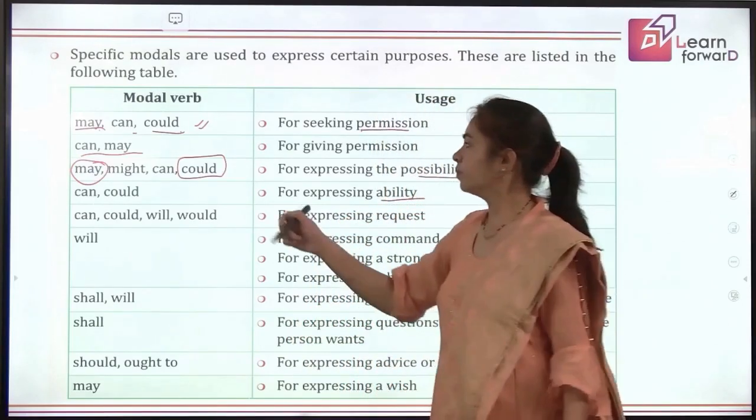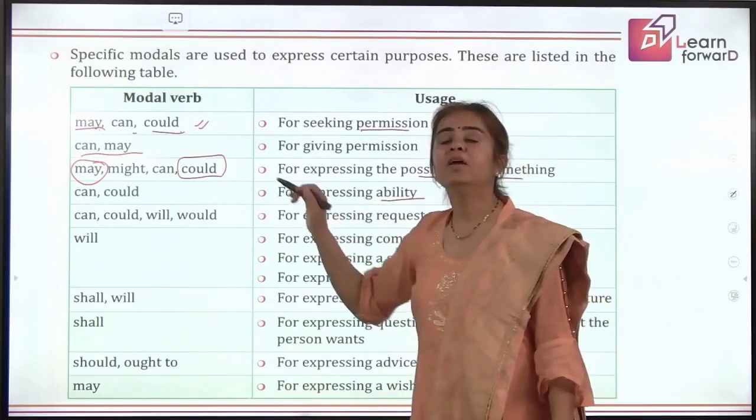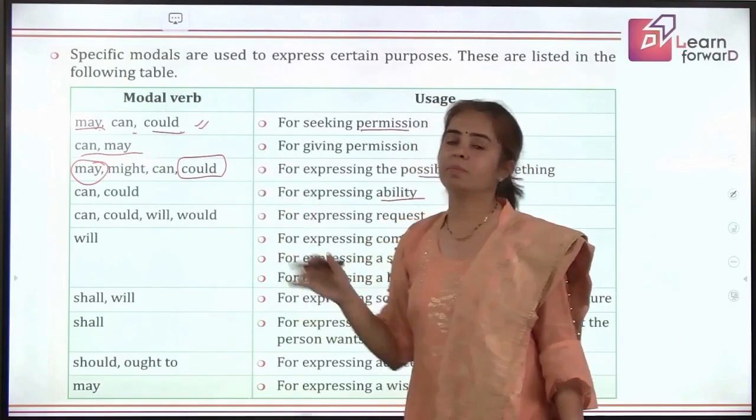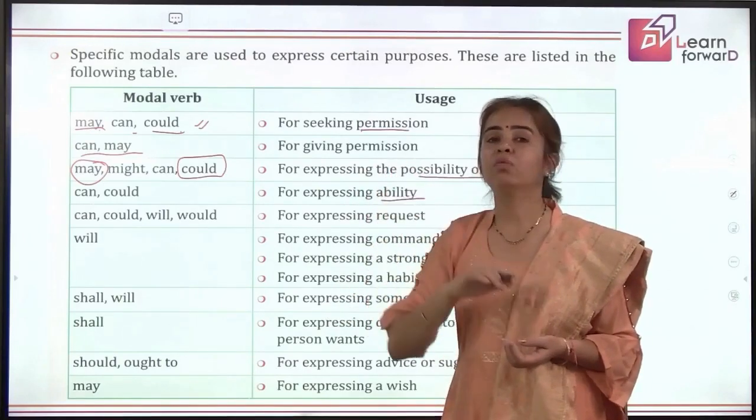Okay. Now, can and could are used for showing ability. Can is present, could is past. I can do this. I could do this when I was young.